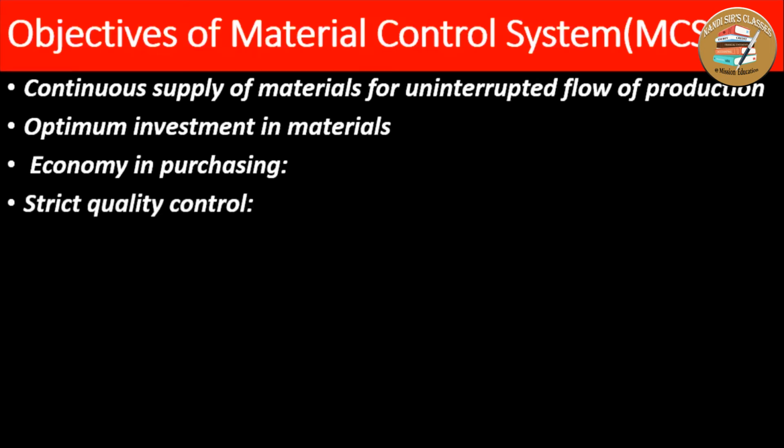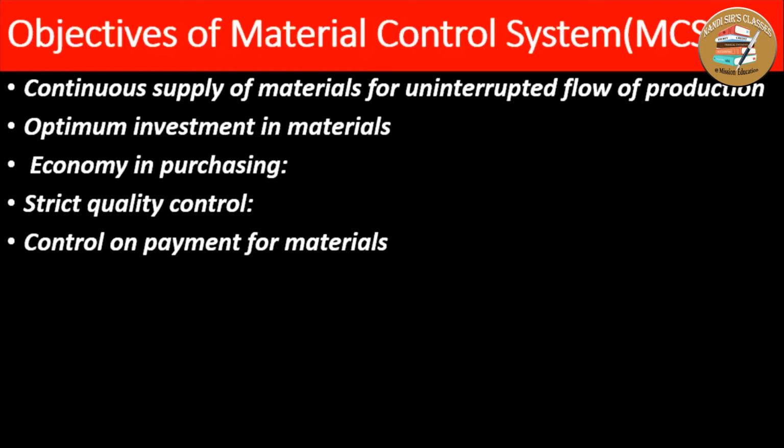Next is strict quality control. The material control system must ensure strict quality control of material. The material quality should be ensured, and that's why it should be tested properly and quality should be controlled. So it is another objective of the material control system.